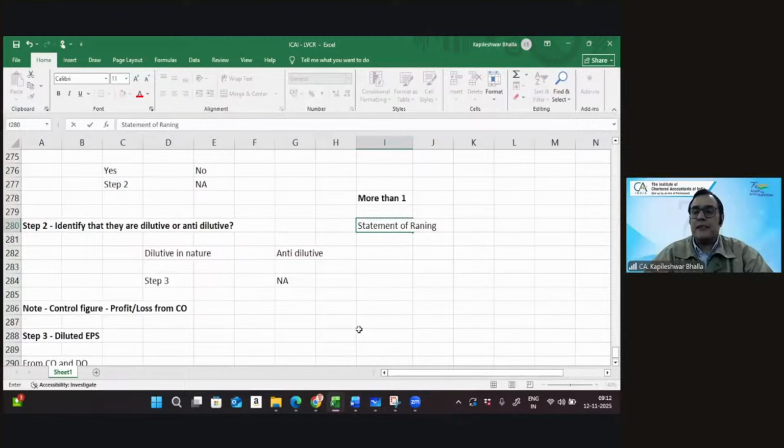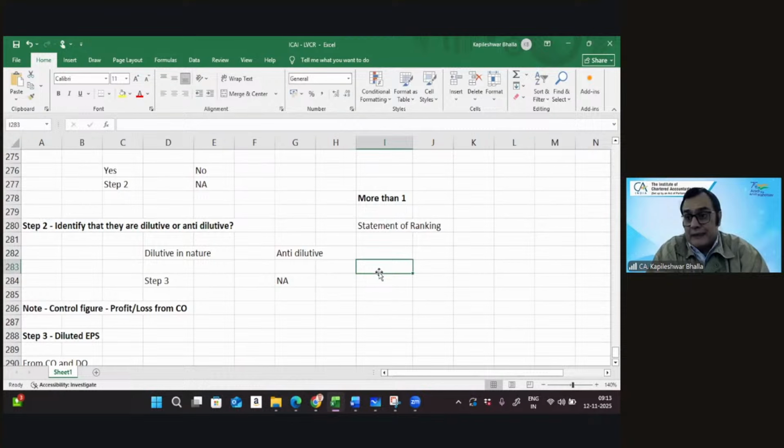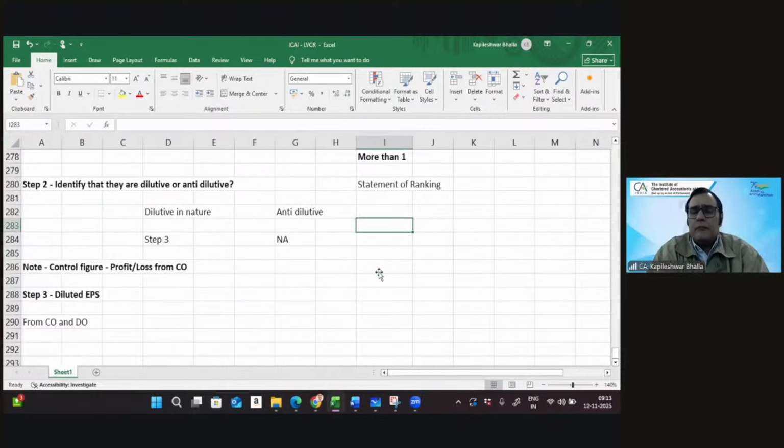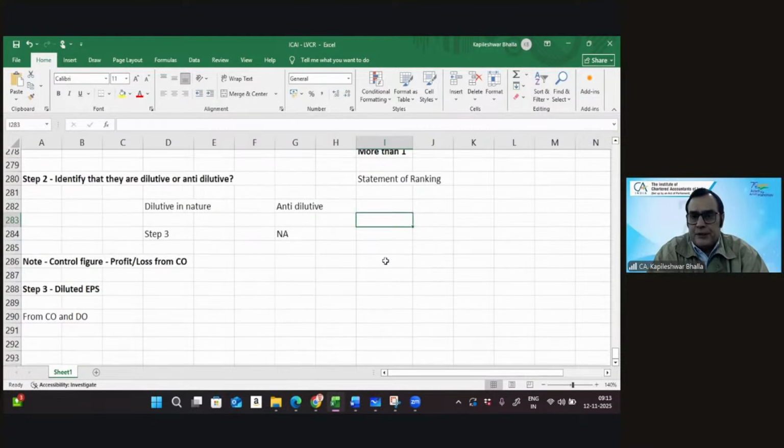In this case, we need to rank and see which potential ordinary share has the most dilutive effect. So that would be an additional exercise: make a statement of ranking and then identify within the ranking two things. Is it dilutive or not? That's one. And secondly, you also need to identify the order in which you will consider the dilution. And then step three is again making the calculation of diluted EPS.